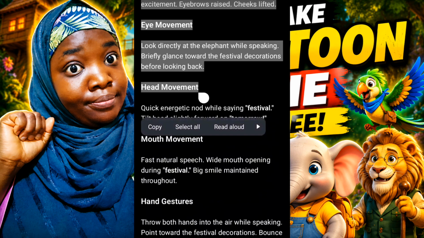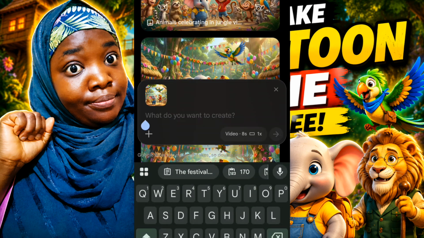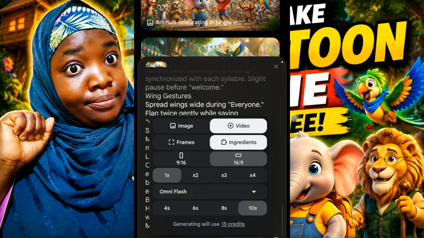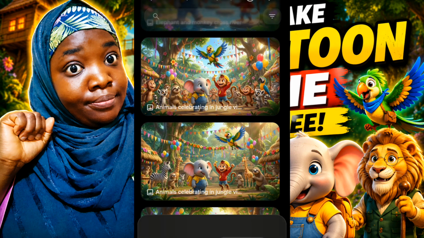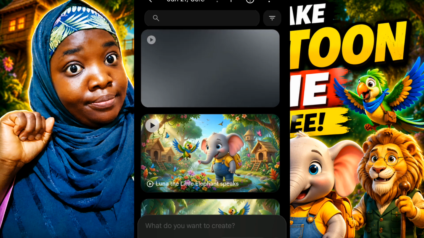Once I copy that, I'm going to head over to Flow AI again, then add to prompt the image for the second scene. Once I have done that, I'm going to paste my dialogue script, the one I copied from ChatGPT. I'm going to make sure that my settings are intact. That is, for this video I want it to be 10 seconds and I want it to generate once, and all of this I'm doing for free. So I'm just going to be patient for my second video to generate.